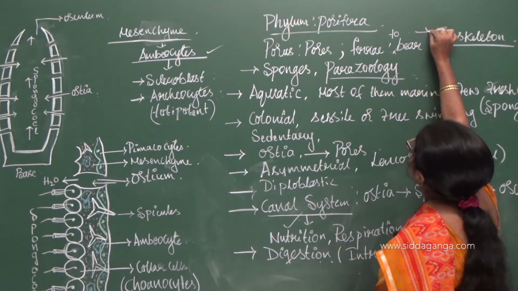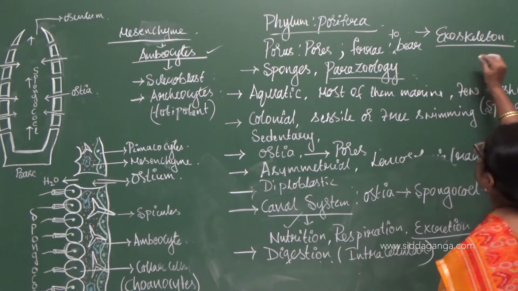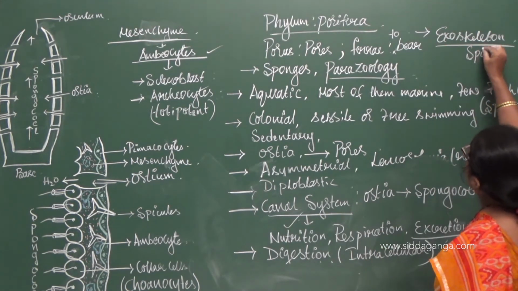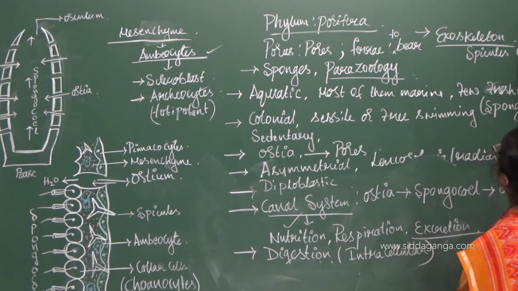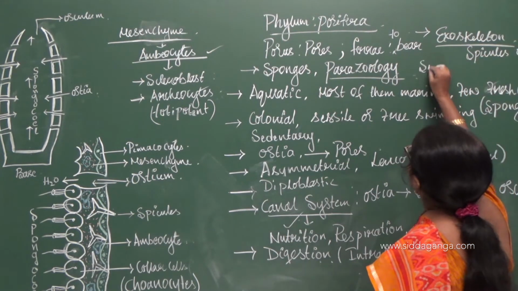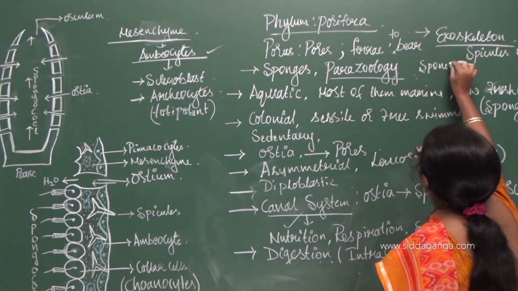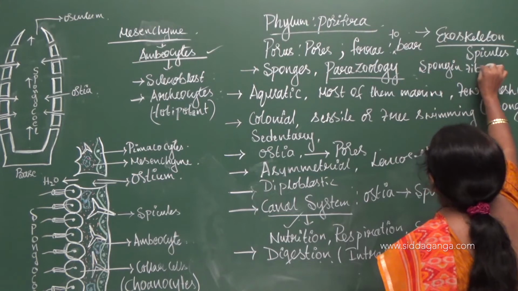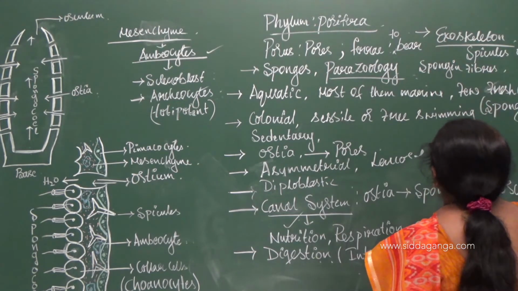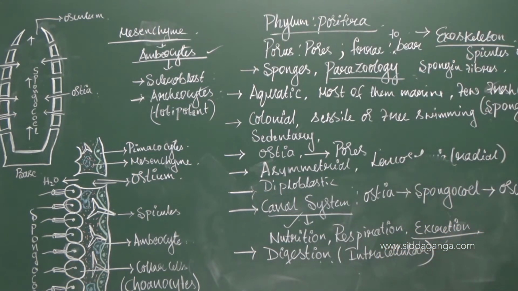They have an exoskeleton which consists of spicules, or they are also referred as spongin fibers. Spicules or spongin fibers they are called as.